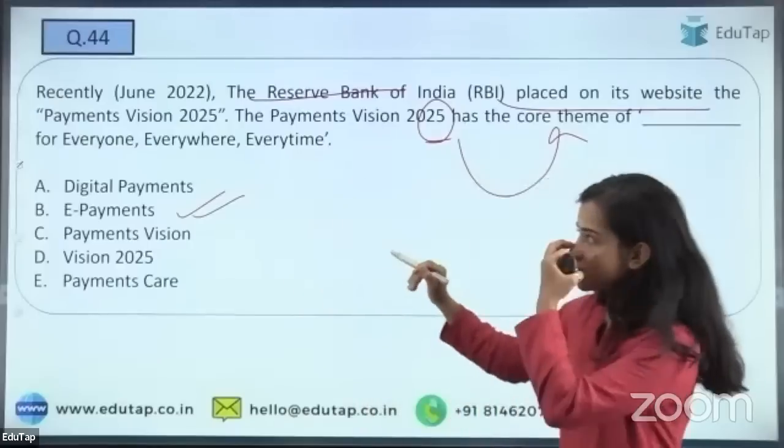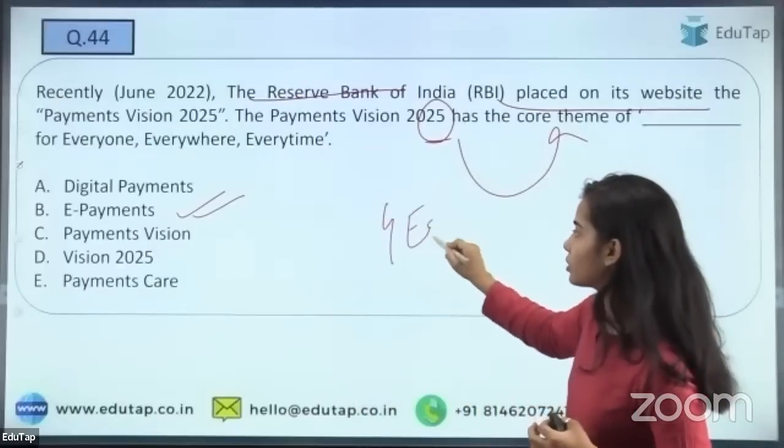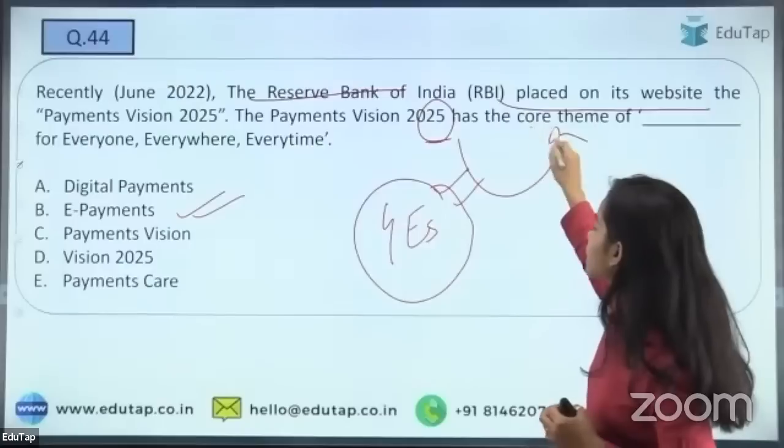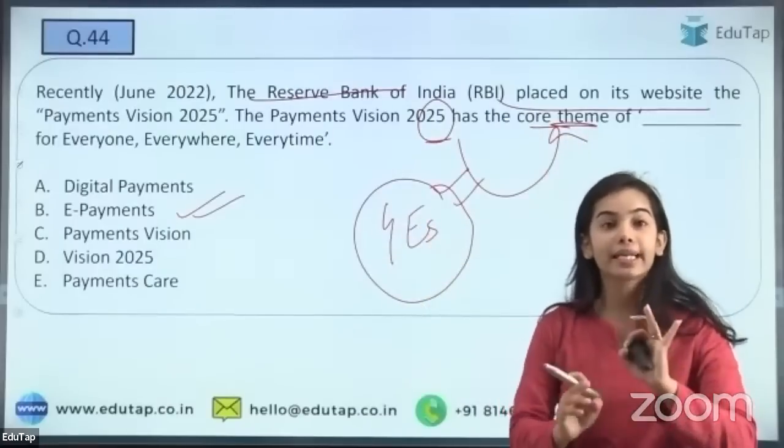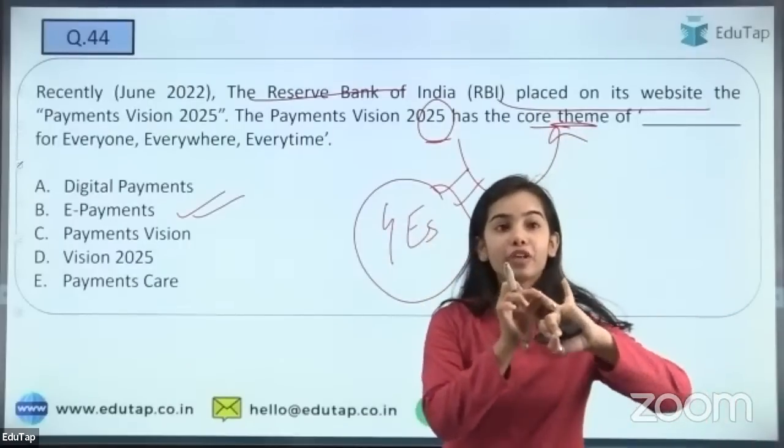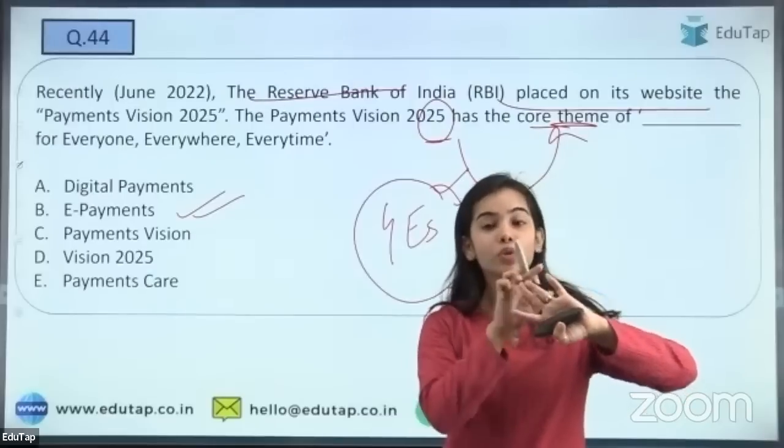See, here in this vision, 4 E's are talked about. This core theme is regarding the 4 E's, that is e-payments for everyone, everywhere, every time. So that is the 4 E's.